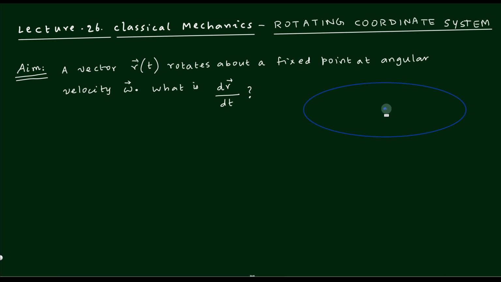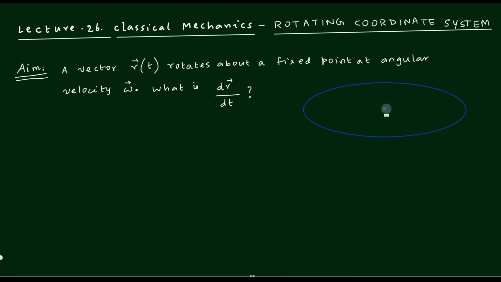So I have written here what today's aim is. Our aim is this: a particular mass is going to rotate in three-dimensional space. For the time being, consider that it is going to rotate in a circular path in a plane. The circular path is only temporary. As time changes, it may not maintain that.